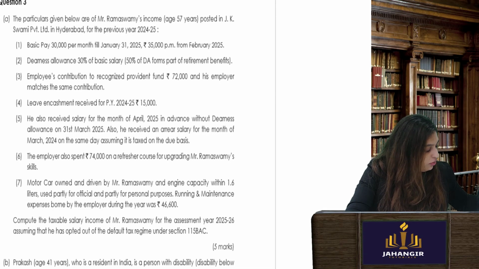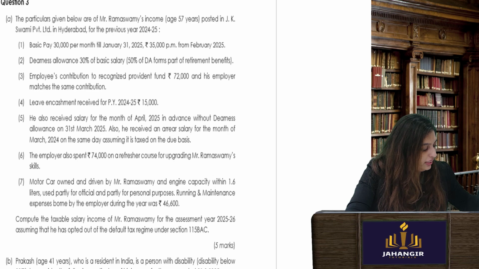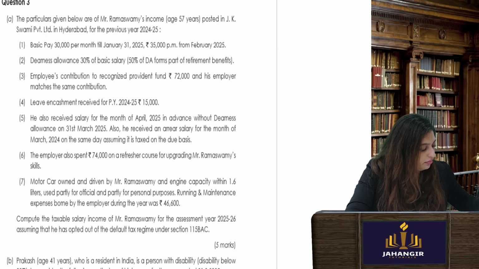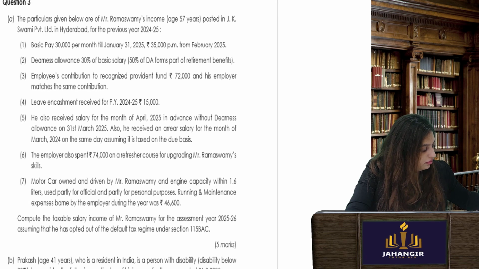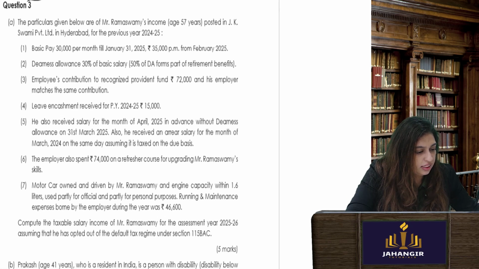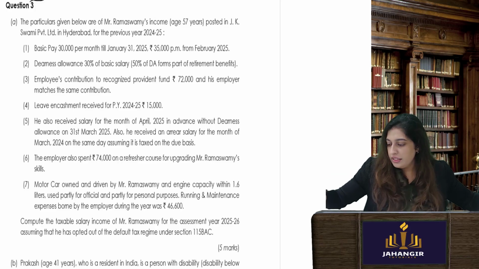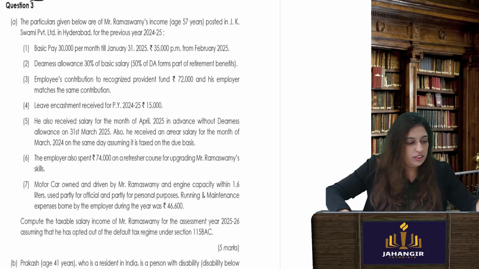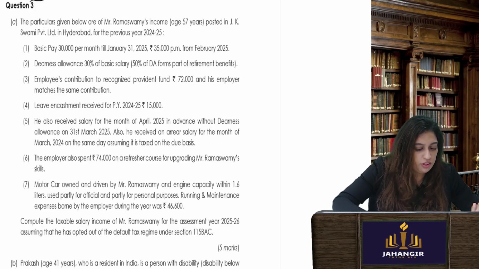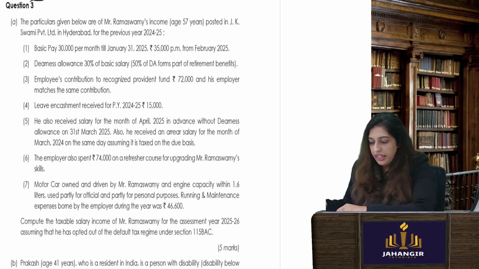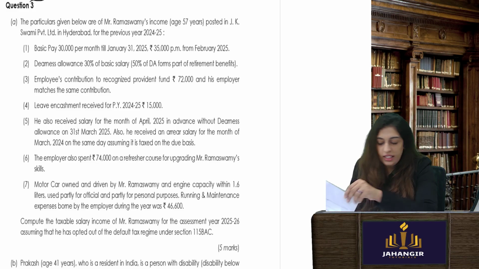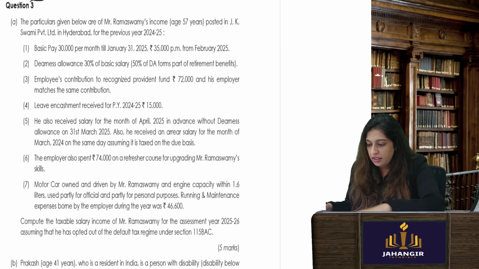So he is working in a company, and this is his income. Basic pay 30,000 per month till January. Can I say this is nothing but income from salary? Obviously. Easy. Then next one is dearness allowance, 30% of basic.